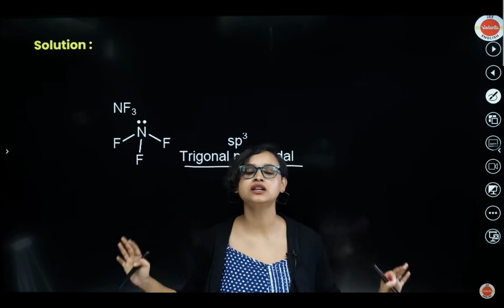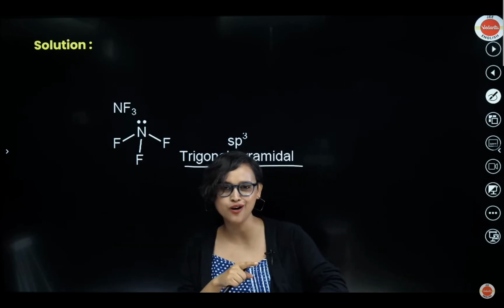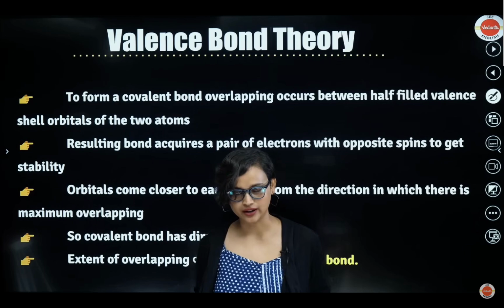So this is where we stop with VSEPR theory and hybridization. Now, where do we go? We go to valence bond theory. Okay, so what is valence bond theory?